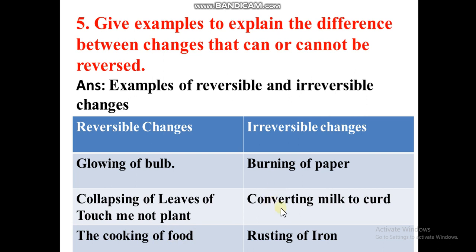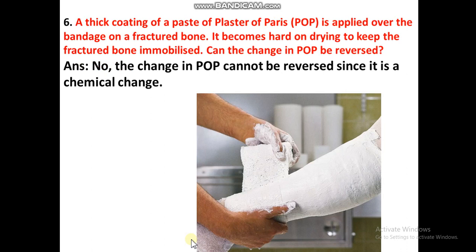And converting of milk to curd is also irreversible. And rusting of iron. This rust cannot be brought back to the previous iron form. So these are irreversible changes. So this is irreversible, so it's not a reversible change. So these two are reversible. It's an irreversible change.